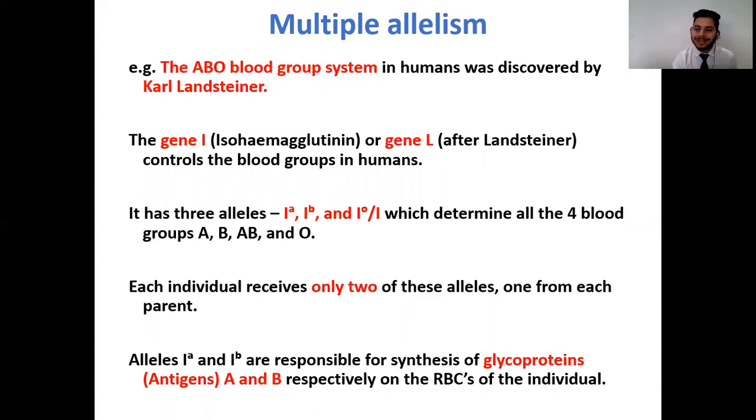They are going to synthesize the glycoproteins A and glycoprotein B on the RBC of the individual. So now let us understand the interrelationship among these three alleles. If IA and IB are coming in combination with IO, then it is always observed that IA and IB, both of them will not allow the expression of IO because they are dominant over IO.